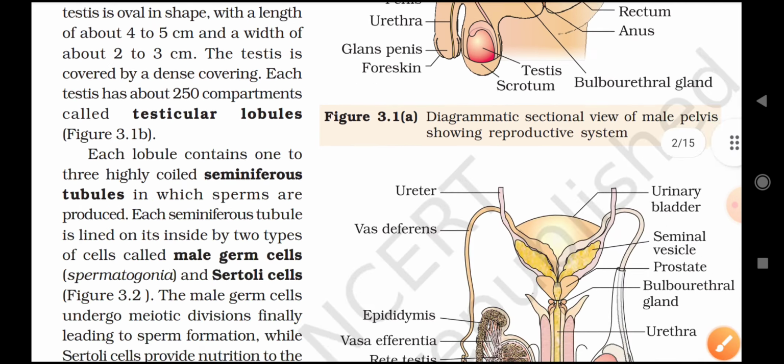Each ovary is about 2 to 4 cm in length and is connected to the pelvic wall and uterus by ligaments. Each ovary is covered by a thin epithelium which encloses the ovarian stroma. Note this down: the stroma is divided into two zones, a peripheral cortex and an inner medulla.